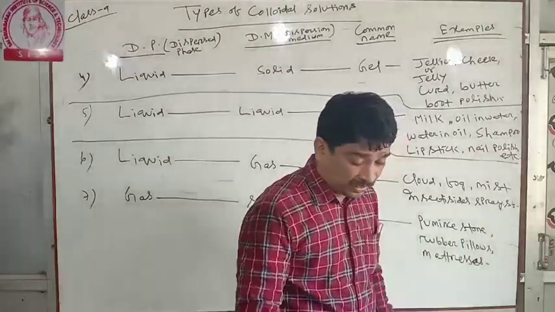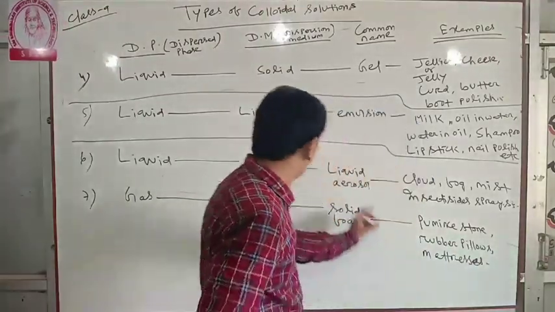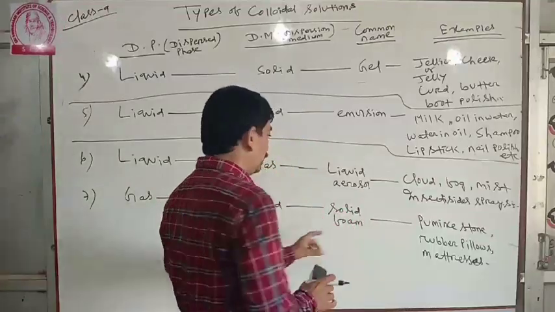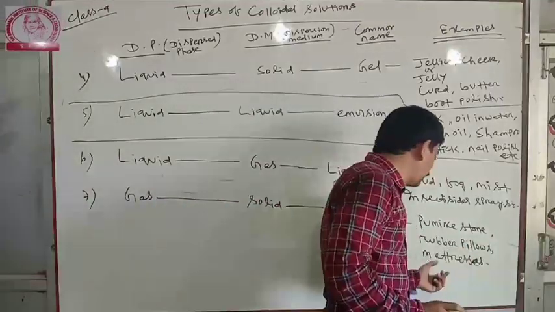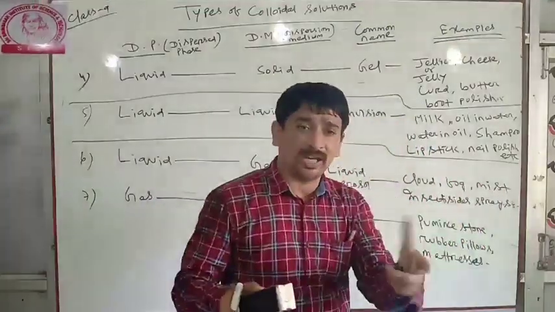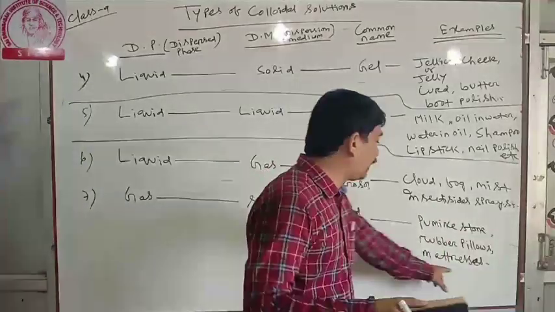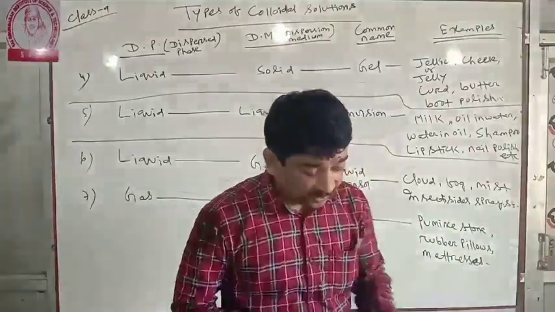These are the examples of solid foam. Pumice stone, rubber pillows or mattresses that we use.